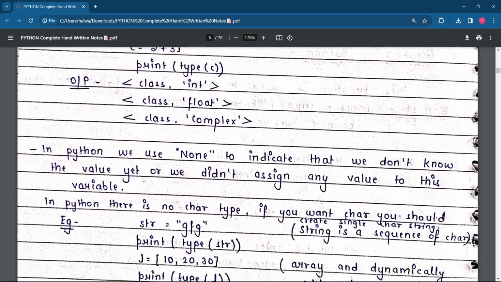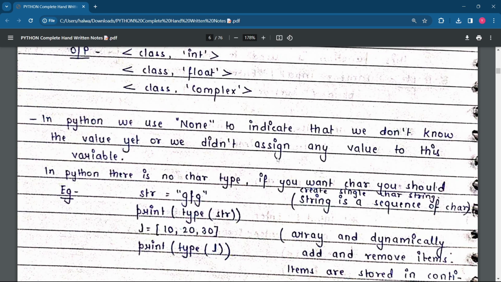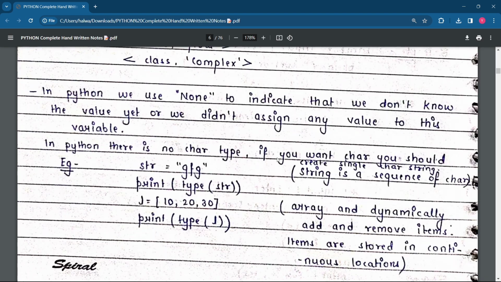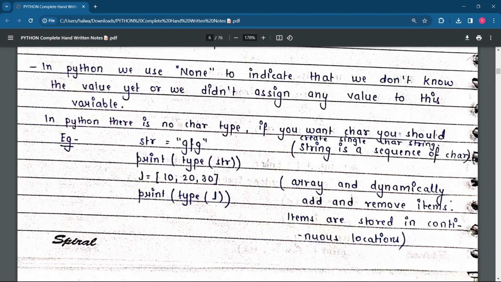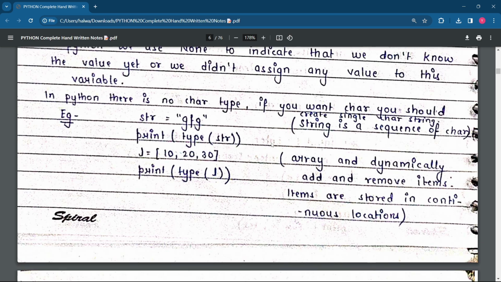One more concept we will be learning now is None. We use None to indicate that we don't know the value yet, or we didn't assign any value to this variable. So whenever you don't know a particular value, you simply pass None. In Python there is no char type. If you want a char, you should create a single-character string. We'll see it in the code itself. Remember, in Python there is no concept of a char. A string is a sequence of chars. See this example I have taken; go and run this code in your terminal or in a Jupyter notebook.